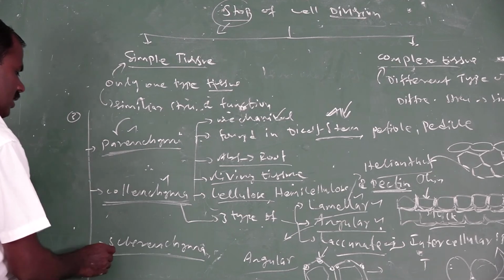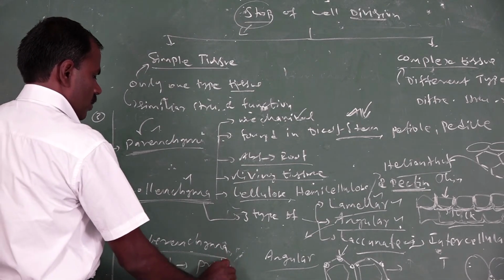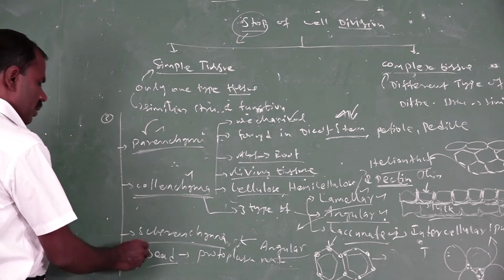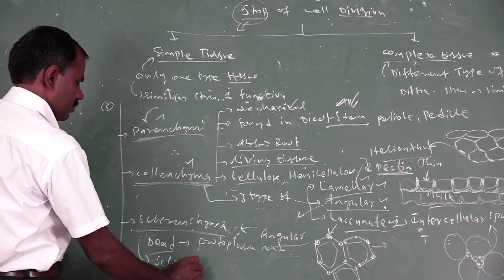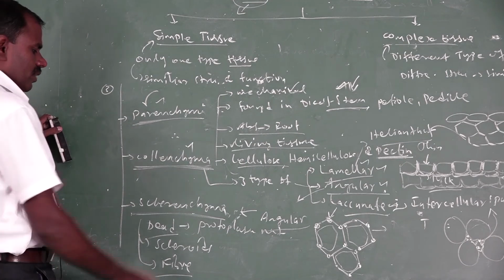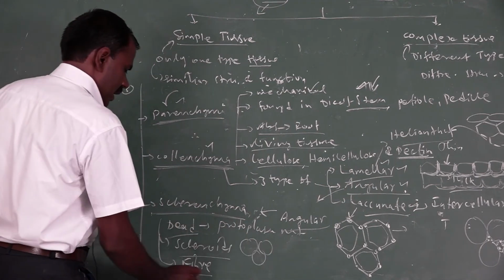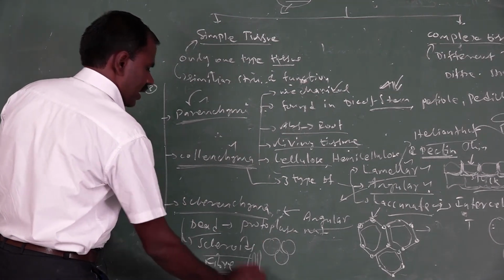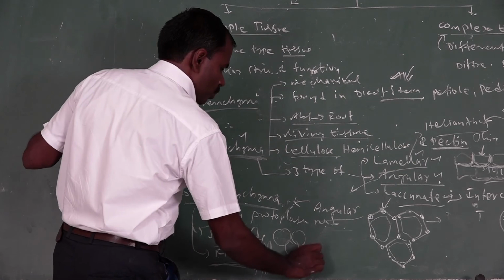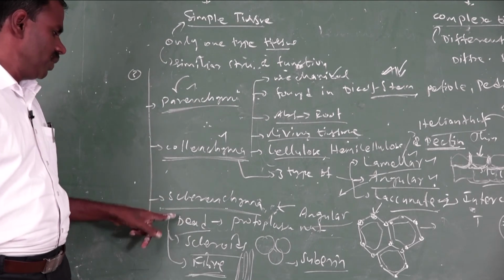And next is sclerenchyma. Sclerenchyma is a dead tissue. It has no protoplasm. Sclerenchyma tissue may be of two types: one is sclereids, and another one is fibers. Sclereids are oval in shape, and fibers are elongated. Pointed ends are present only in fibers. The secondary thickening substance is made up of suberin. It's also a dead tissue.